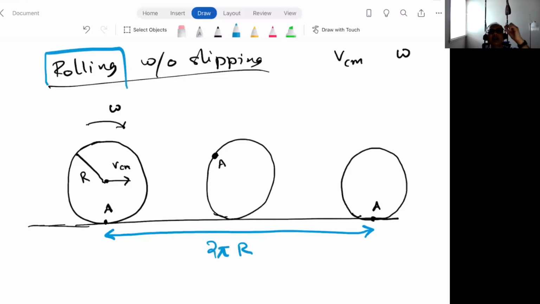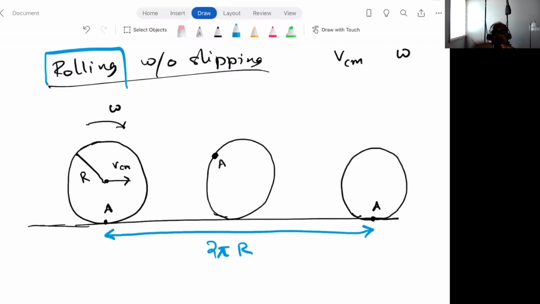So every point on the wheel gets one opportunity to touch the ground, right? And no point can slide against the ground. So every point on the wheel just touches the ground once, and then it's the next point that touches the ground. So every point on the circumference must have touched the ground, right? Once. And so the distance traveled on the ground is equal to the circumference. Is everybody clear about that logic?